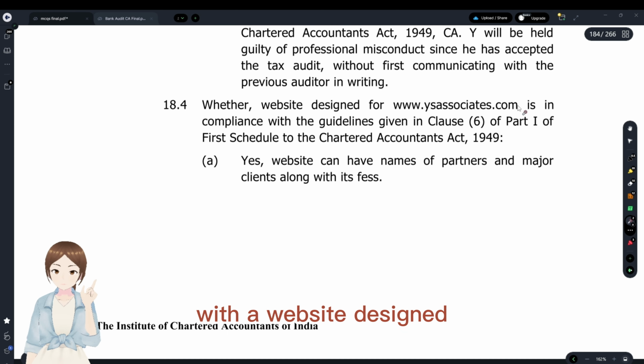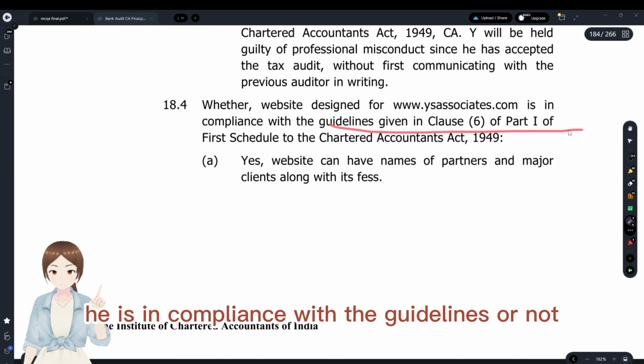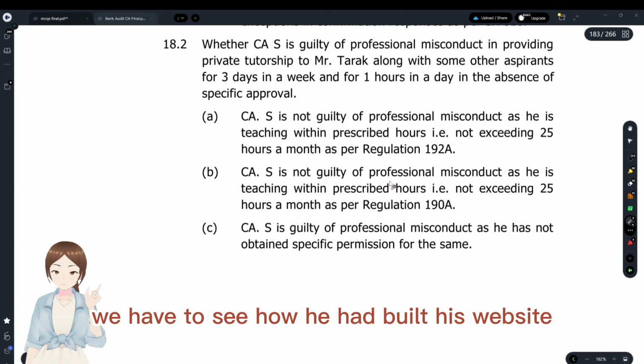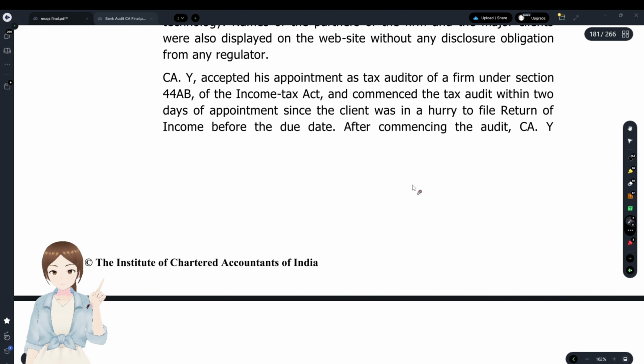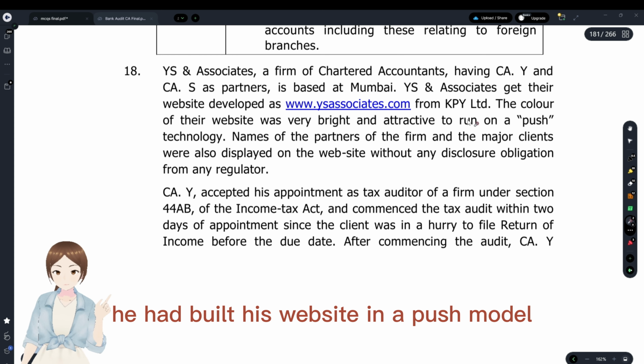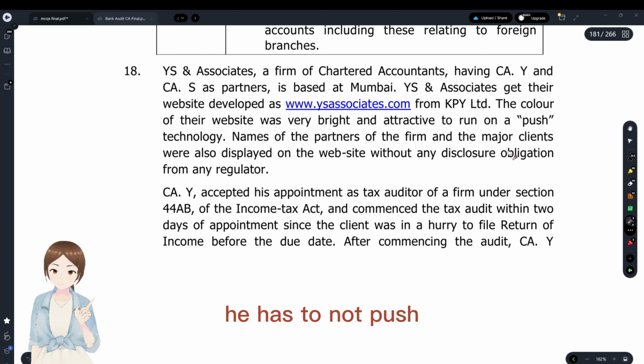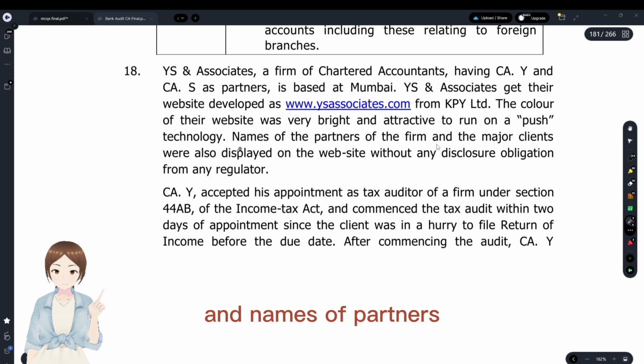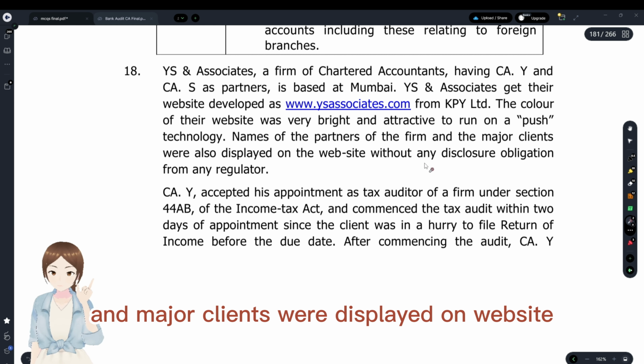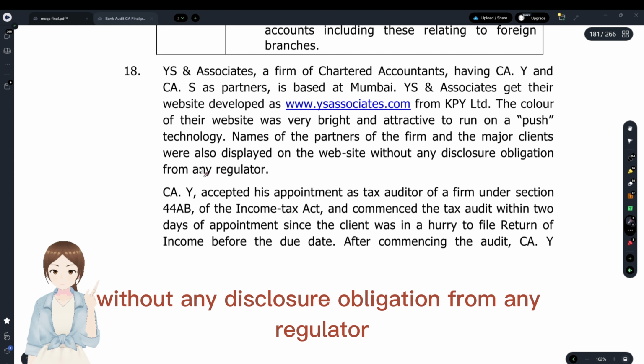With the website designed, is it in compliance with the guidelines or not? We have to see how he had built his website. He had built his website in a push model. No, it has to be like a pull model, right? He has to not push. And names of partners and major clients were displayed on the website without any disclosure obligation from any regulator.